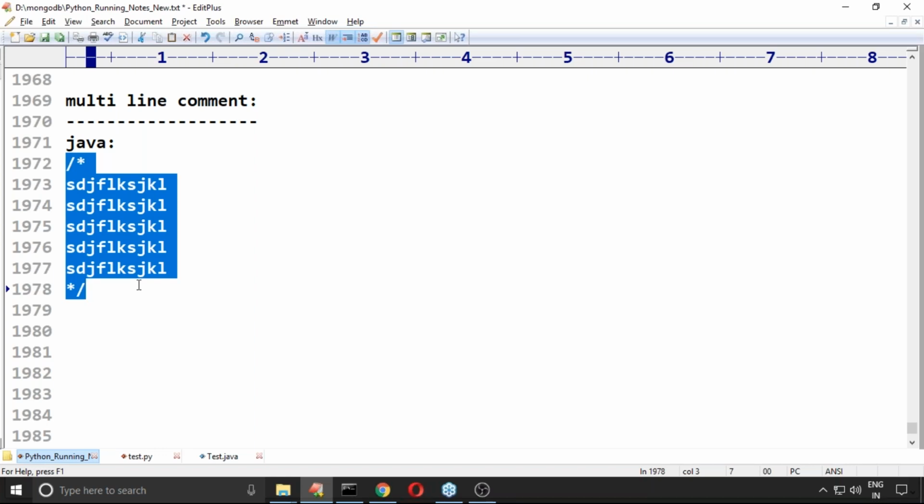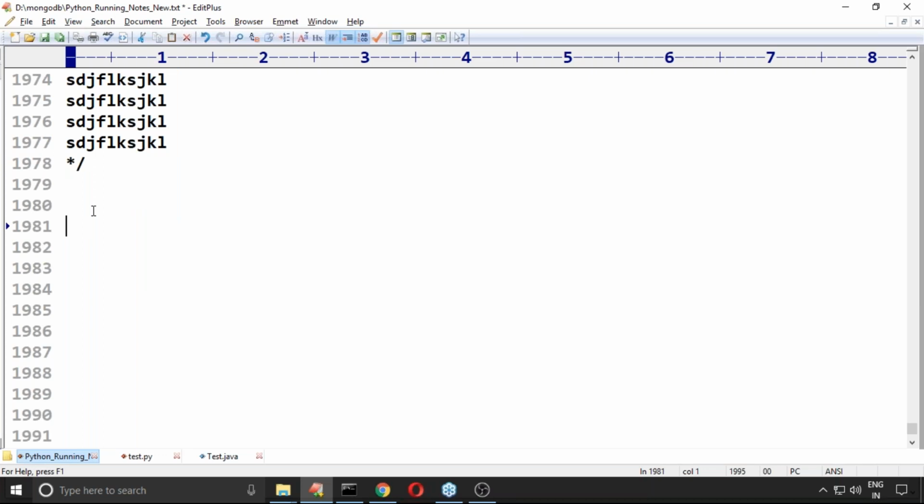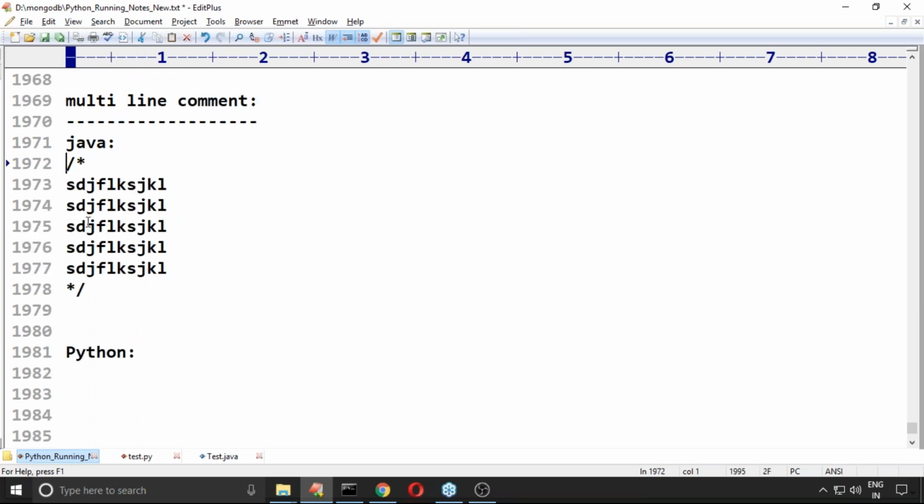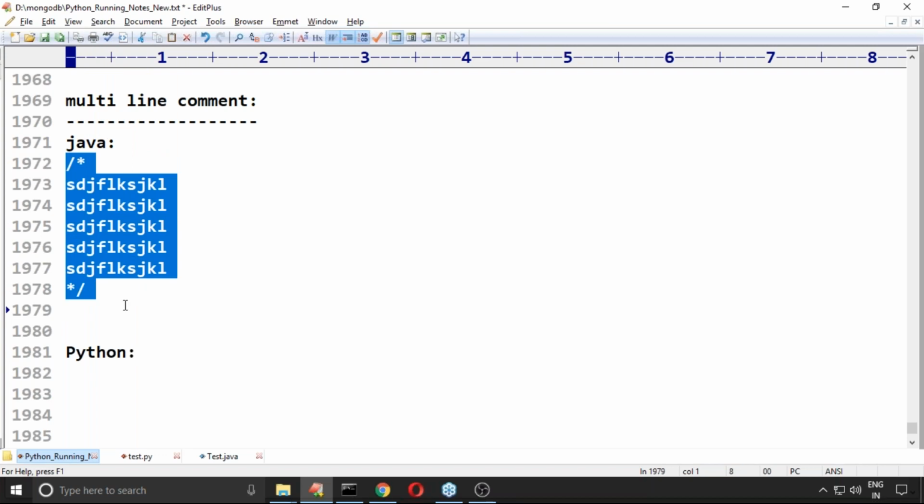But in Python, what is the way? Can I use the same way? Respond. Can I use the same way? No way. It is not a multi-line comment in Python.